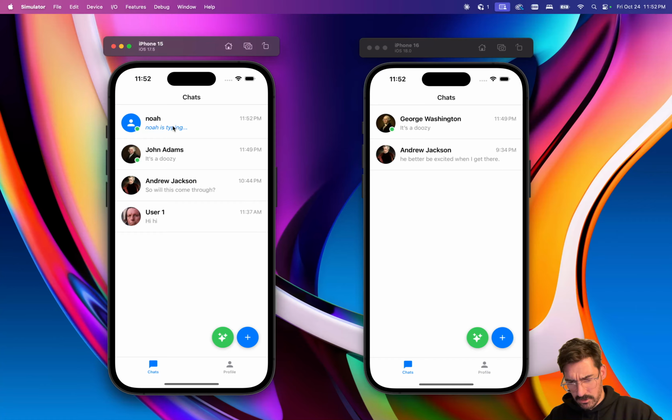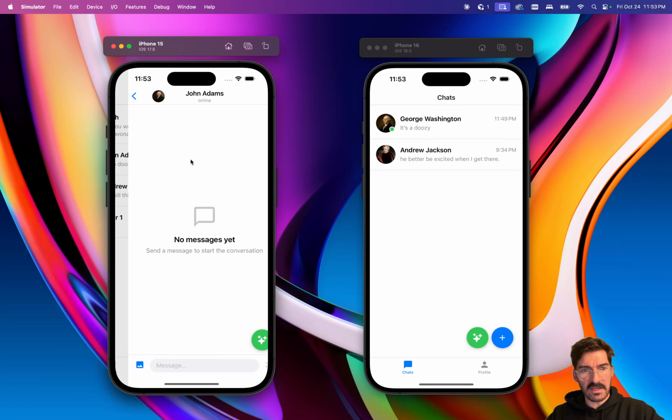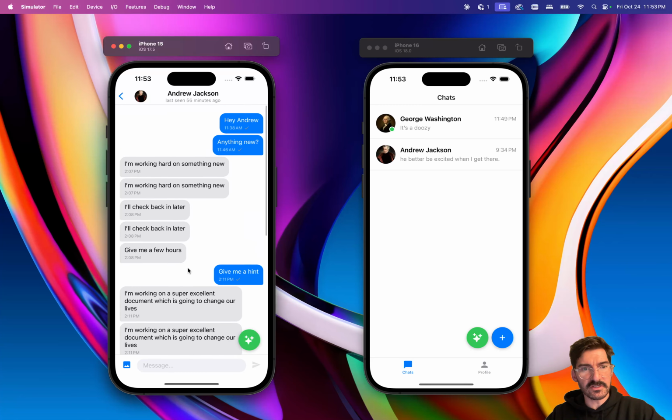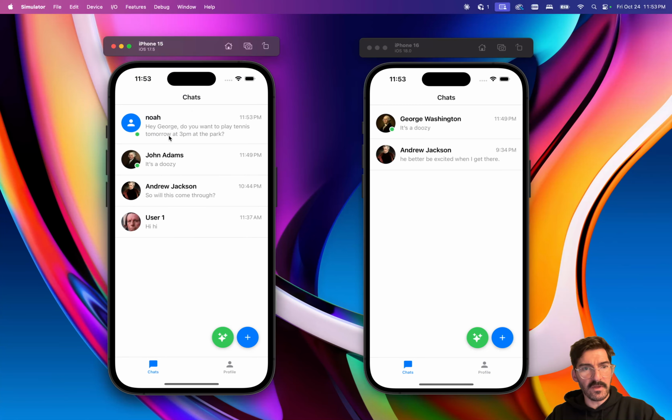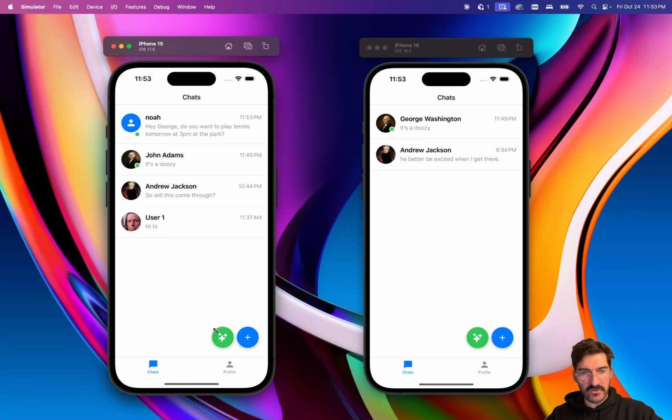Let me try this one more time with something maybe more specific. Hey, George. Do you want to play tennis tomorrow at 3 p.m. at the park? Let's see if that one's good enough to get it going. Hey, no, again, not for whatever reason that one's not coming through. I wonder if I have one in my history here somewhere. Or potentially we might have to do it through the AI assistant.